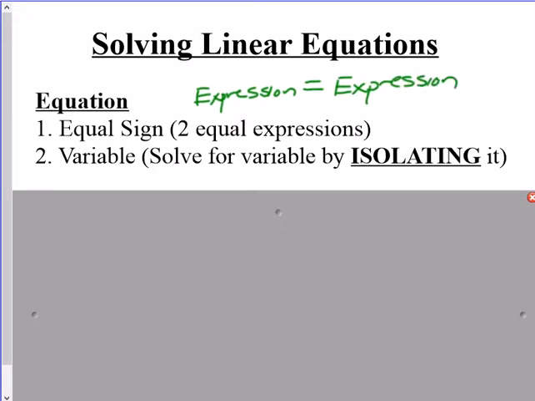An expression can be any collection of variables, numbers, or operations. And then finally, an equation has to have a variable, because what you do in an equation is you try to solve for the variable. What we want to do is, by the time we're done solving an equation, we want to be able to isolate the variable.